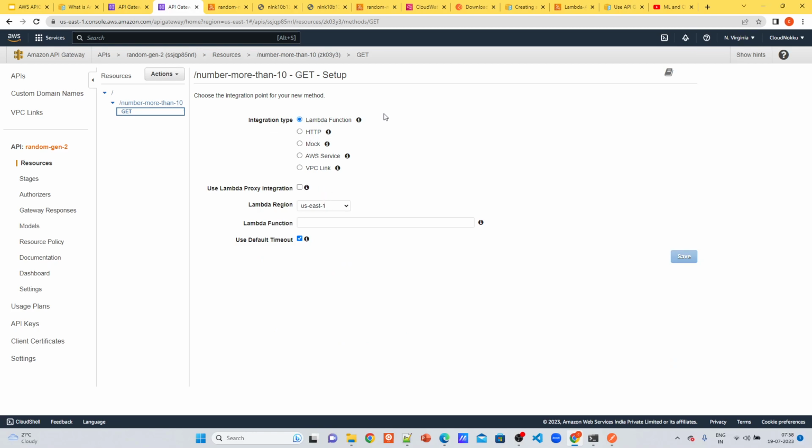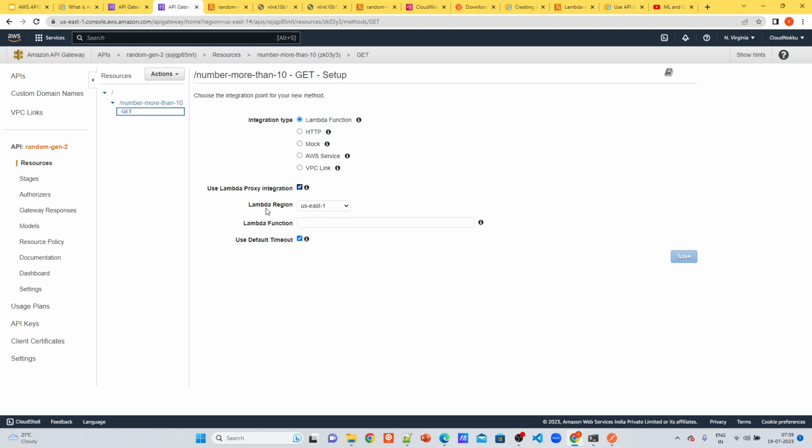As of now, I'm mapping to the Lambda function, which is the most used option. And you can enable this Lambda proxy, because it will help you to send the entire request which is being made directly to the Lambda. Here the request will be proxied to Lambda with request details available in the event.